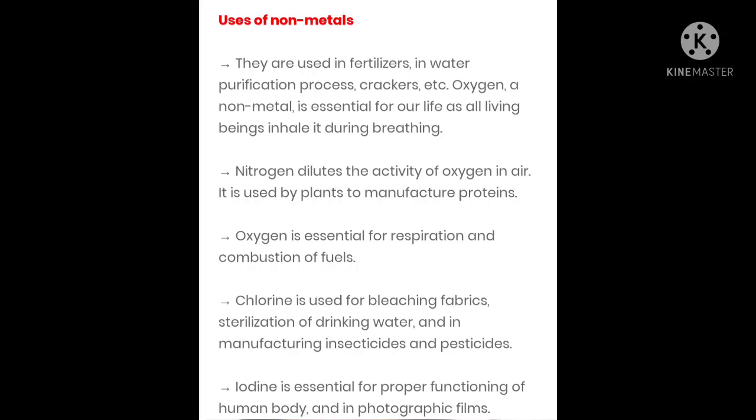Non-metal oxygen is essential for respiration and for the combustion of fuels. Chlorine, one of the non-metals, is used for bleaching fabrics, sterilization of drinking water, and in manufacturing of insecticides and pesticides. Iodine is essential for the proper functioning of the human body, and it is also used in photographic films.